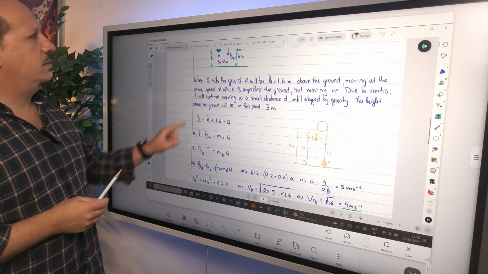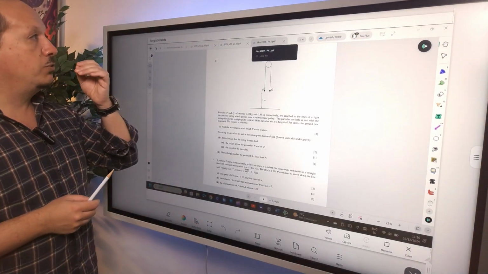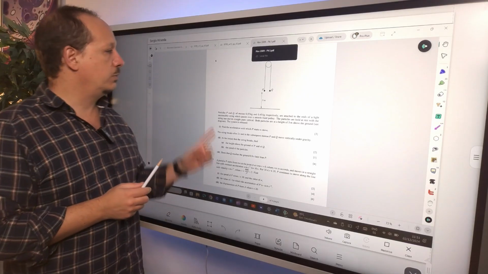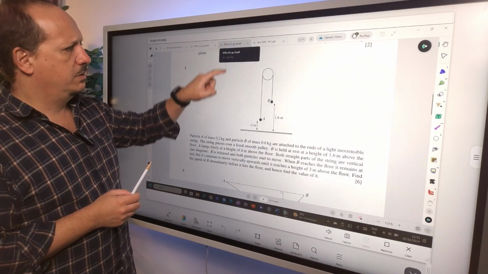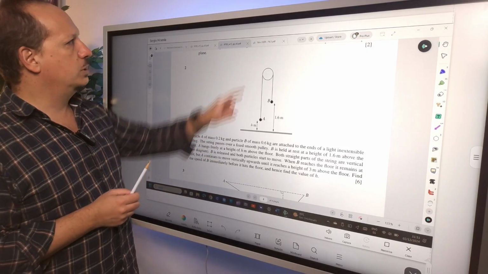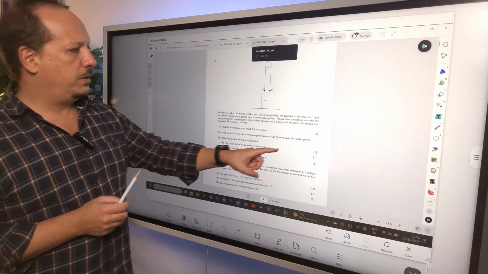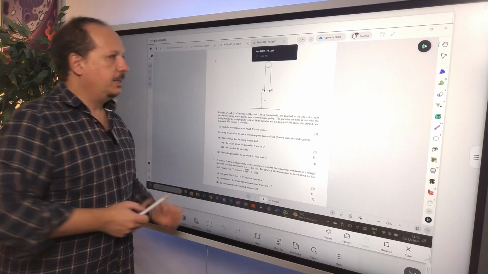Okay, let's look at the last one that I have here. This is from November 2009, paper 41, question 6. Let me just see the total marks that you have on the previous one. It's a 6-mark question. This one is a total of 10 points.